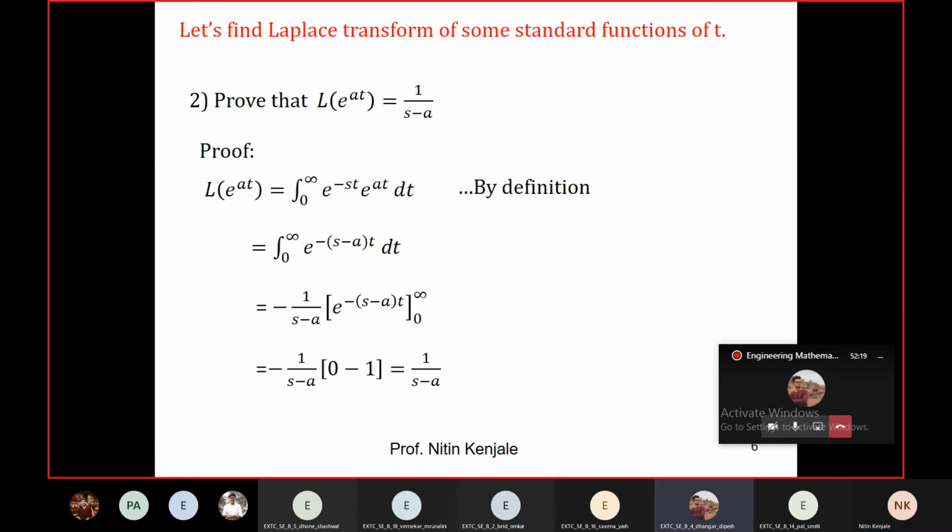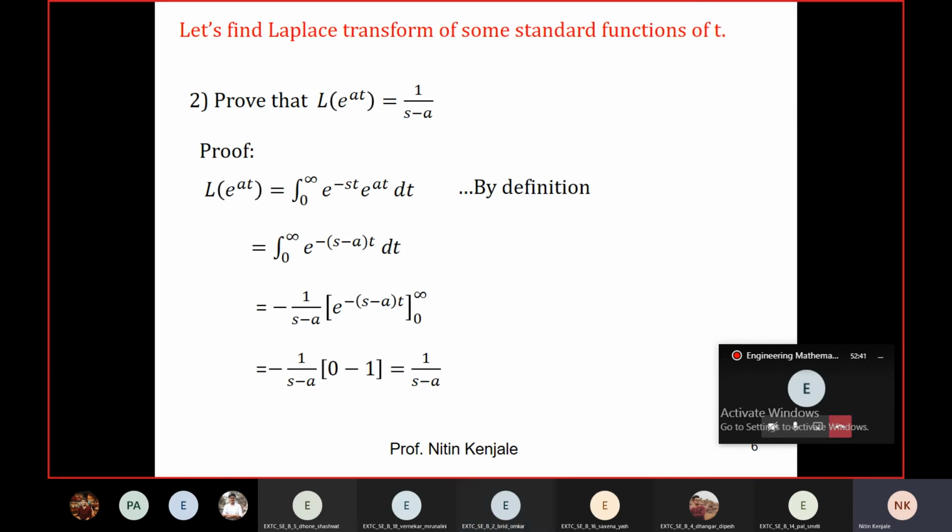1 upon s minus 3. Very good. A is our 3. So Laplace of e raised to 3t is 1 upon s minus 3. Got it?